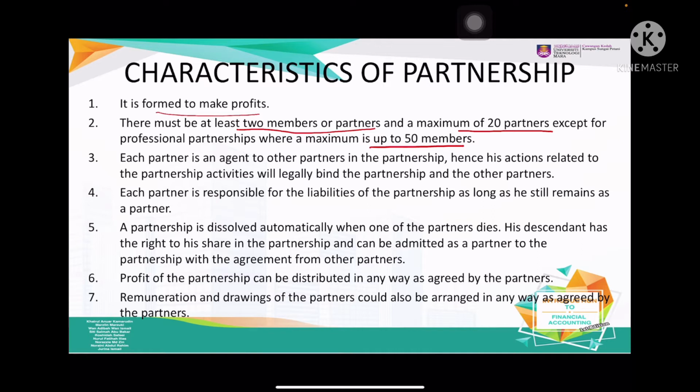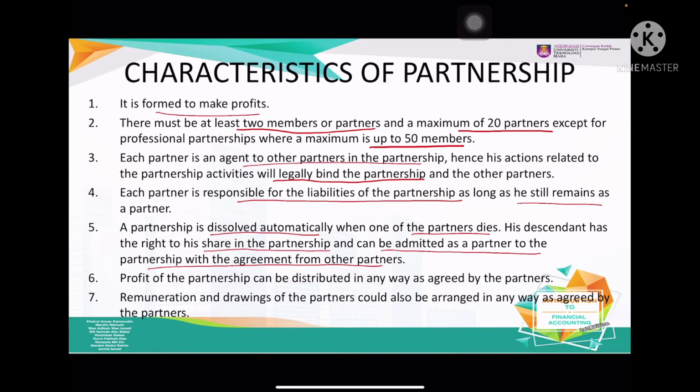Each partner is an agent to the other partners in the partnership. So his action for the partnership will legally bind the partnership and other partners. So it means that what one partner does will affect the other partners. Each partner is responsible for the liabilities of the partnership as long as he remains a partner. Next, the partnership is dissolved automatically when one of the partners dies.